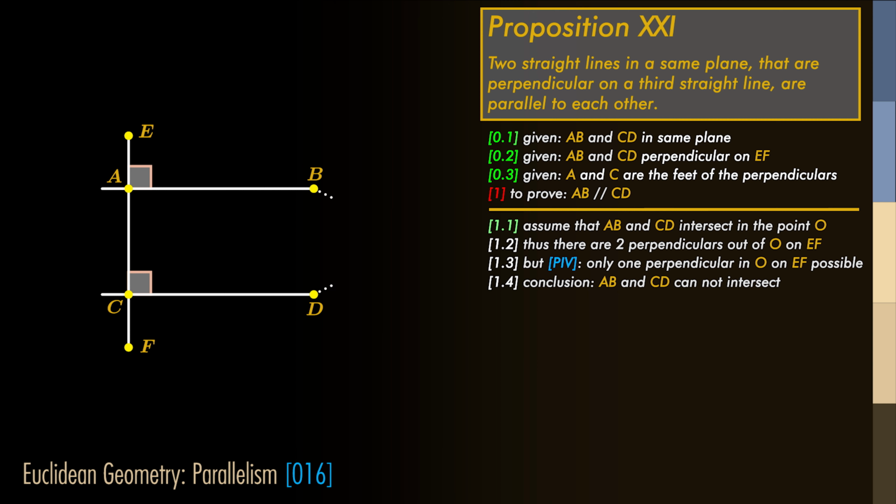Assume that AB and CD intersect each other, say in a point O. In that case, we could drop two perpendiculars from one point on a straight line. This is not possible as we have seen in proposition 4. Ergo, AB and CD do not intersect, or in other words, they are parallel.